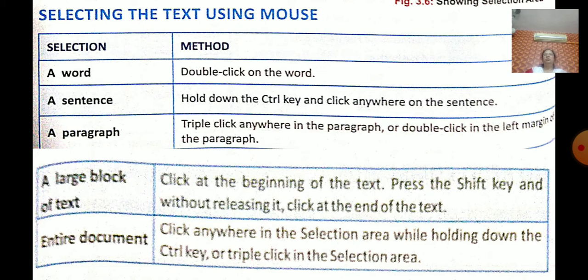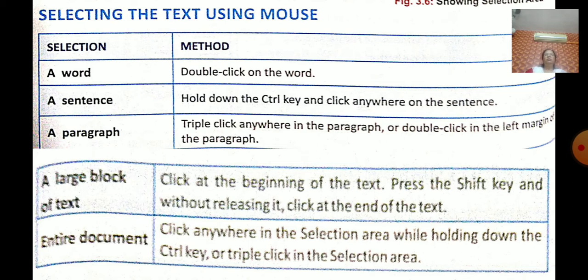Okay children, so what does copying the text mean? The copy and paste option is used to duplicate the text. You can copy the text from one location to another location with the help of the Office button, copy and paste, or Control C and Control V. When you want to move the text, Control X and Control V. If you want to copy the text, then Control C and Control V.